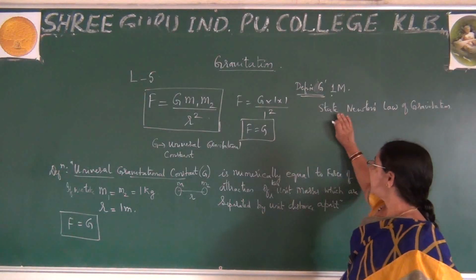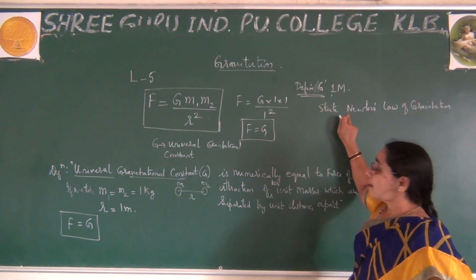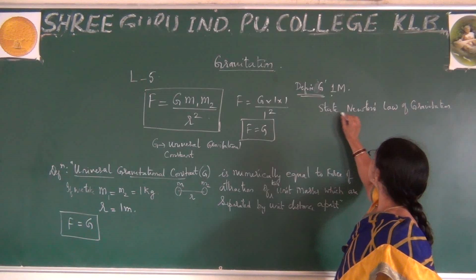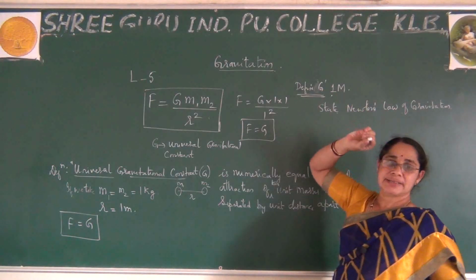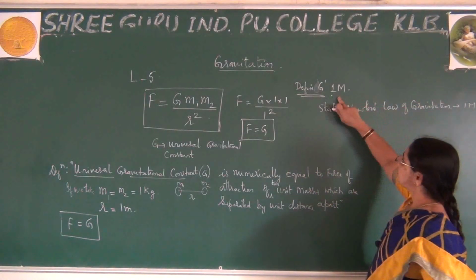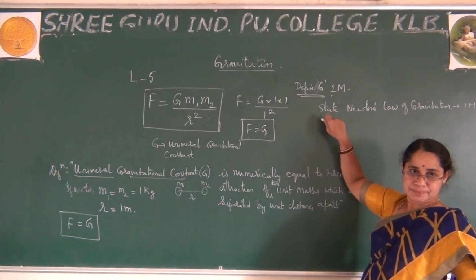Sometimes they ask, state Newton's law of gravitation, hence define G. Each carries 1 mark, so for 2 marks you expect this.